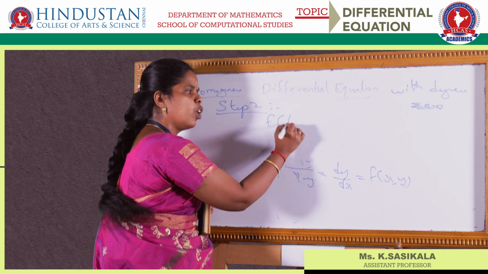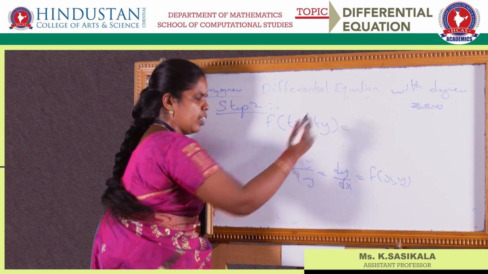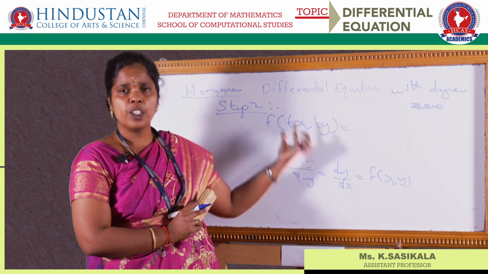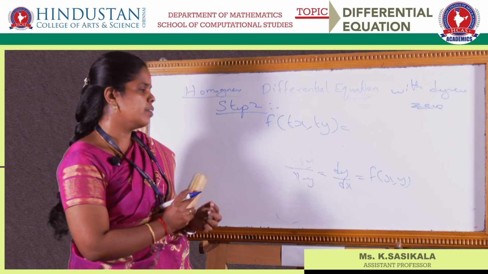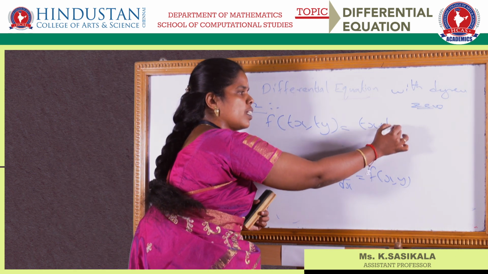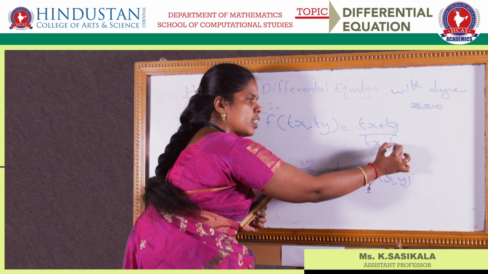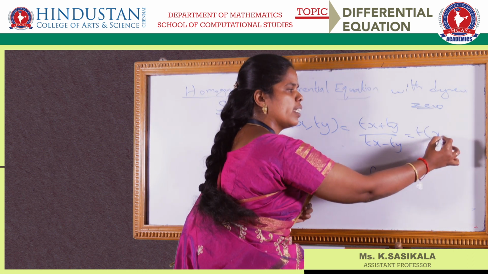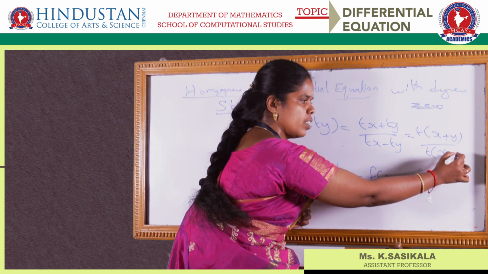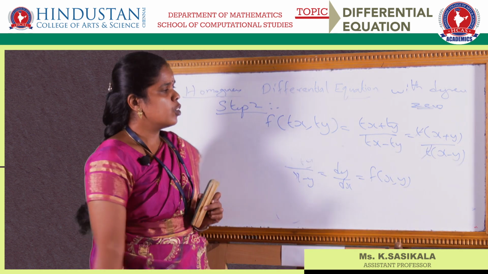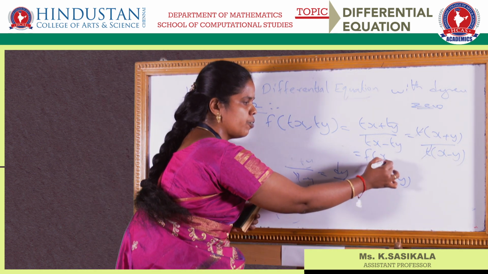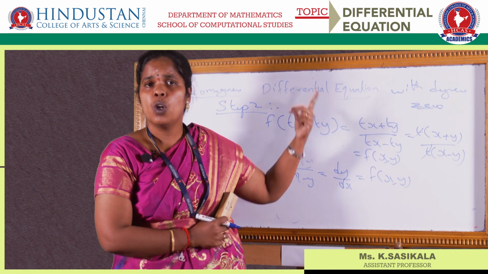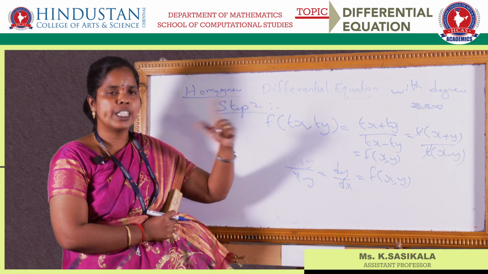That means you have to find f of tx and f of ty. You already know f of x comma y is nothing but x plus y by x minus y. Wherever you have x and y, you put tx and ty. So this is tx plus ty by tx minus ty. Take t common on both sides, so we have x plus y by t of x minus y. So t and t get cancelled. You will get the given function f of x comma y. That is, f of tx comma ty is equal to f of x comma y. That means it is a homogeneous differential equation of degree 0.